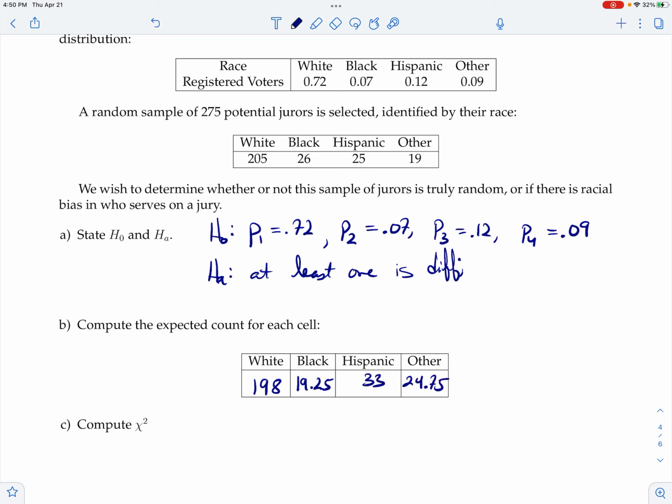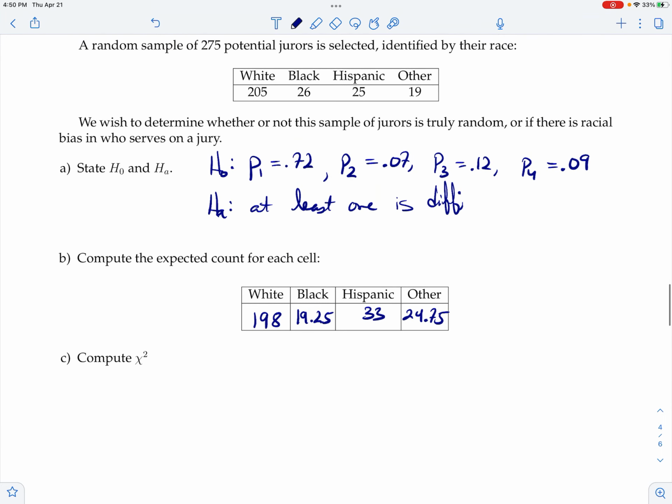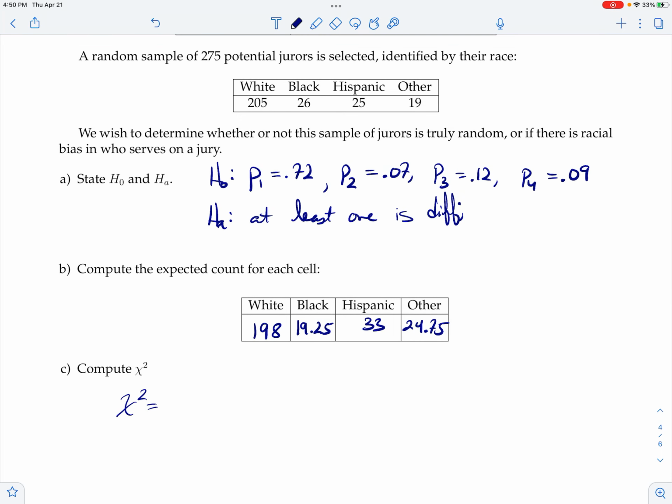That's what we would expect if everything was exactly fair. And then you know chi-squared, how to do that. It's the same formula. You're taking your observed count, 205, minus your expected count, square the difference, divide by the expected count, go to the next one, add it up.